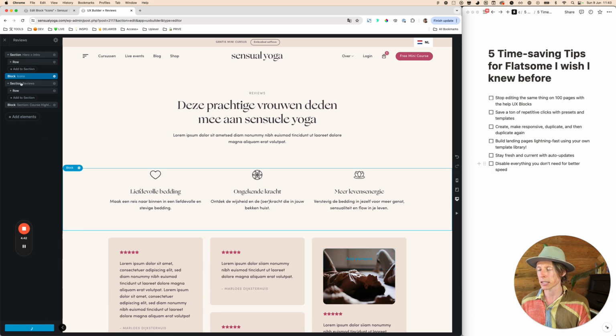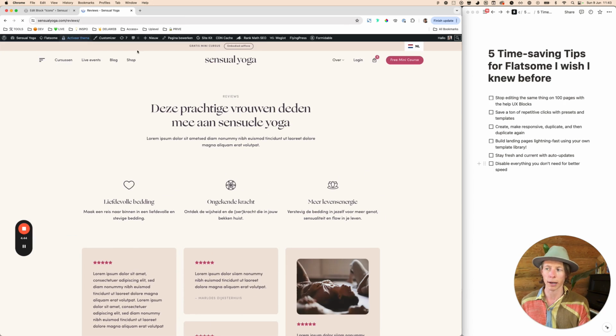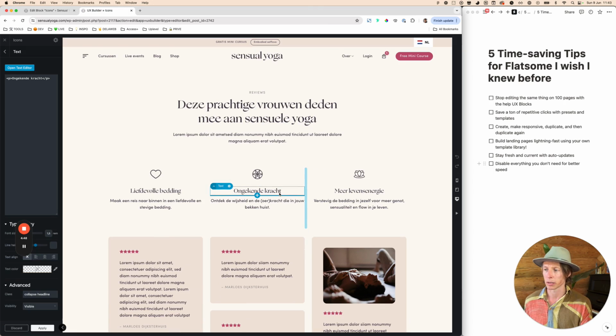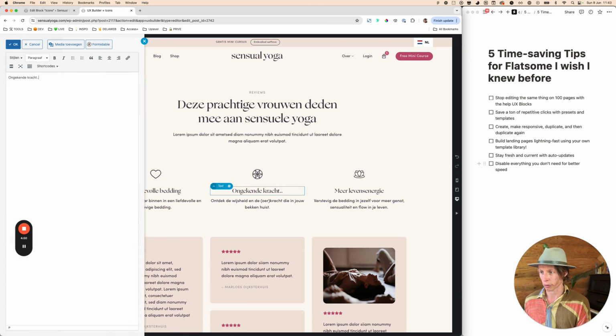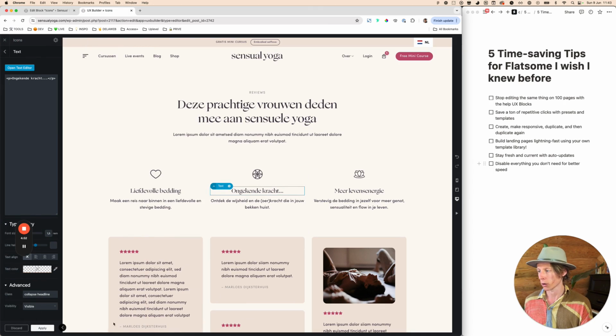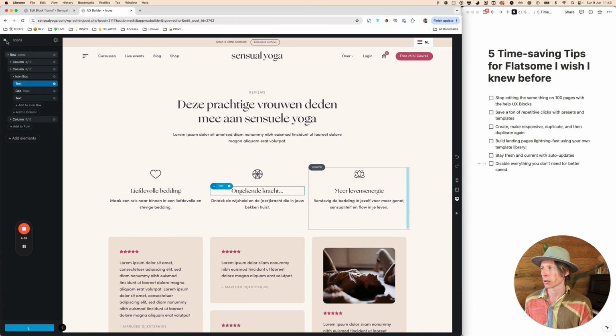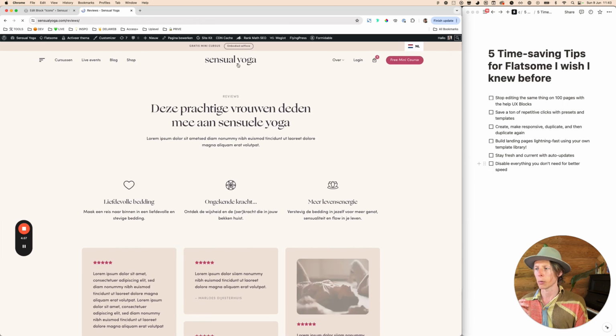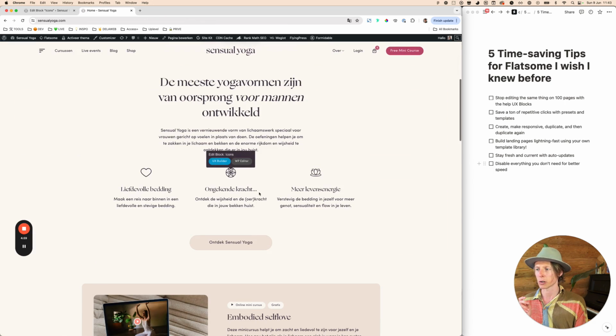And the nice thing now is that since it's a globalized block, I can just change something here. So let's say I'm just going to put, just for this tutorial, like 3 dots. All right, apply, update, closing it down. And now when I'm going to the home page, you see those 3 dots as well.